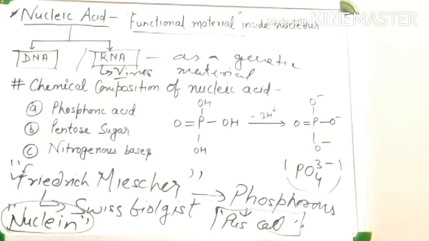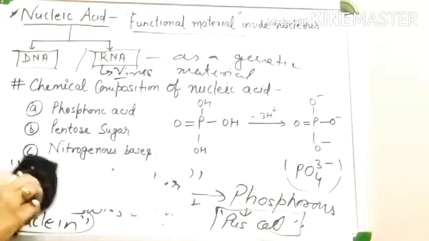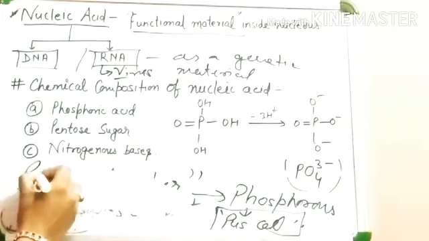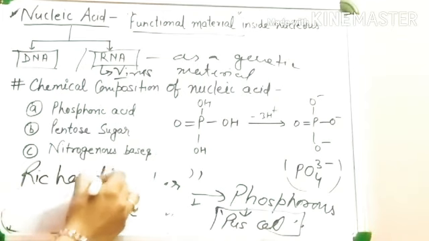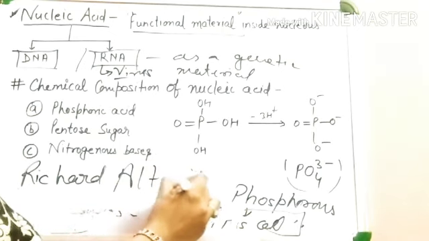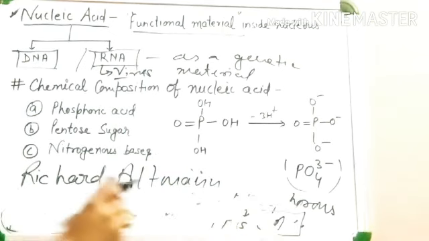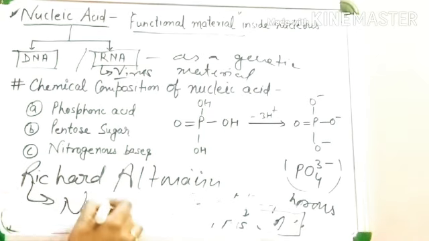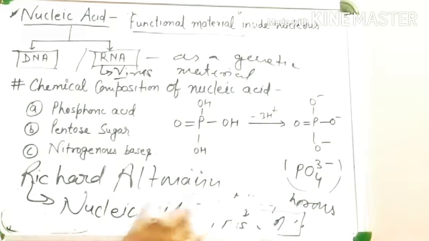Later on, a German pathologist, Richard Altman, introduced the term nucleic acid in 1889.